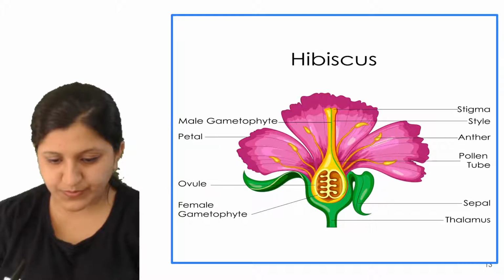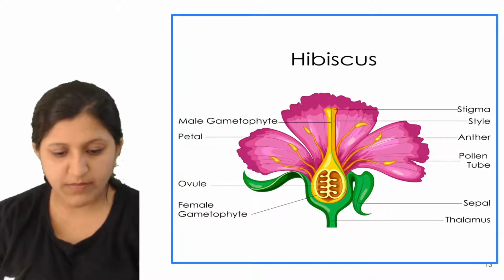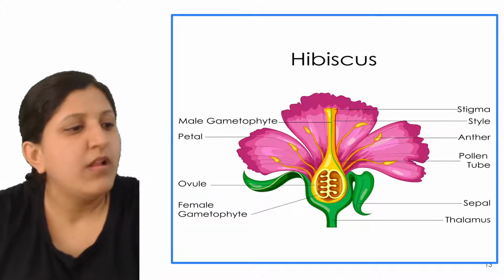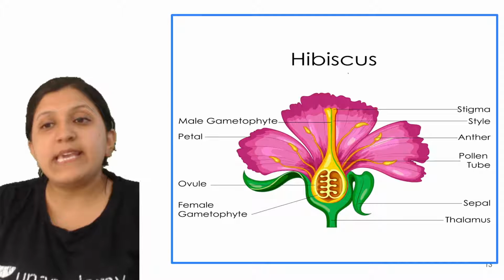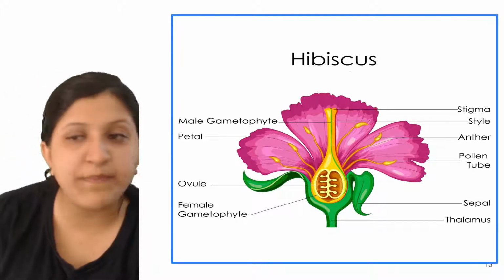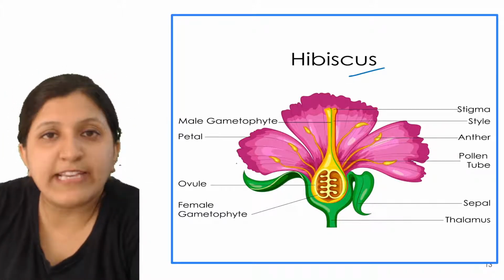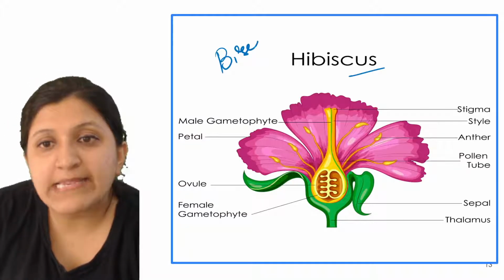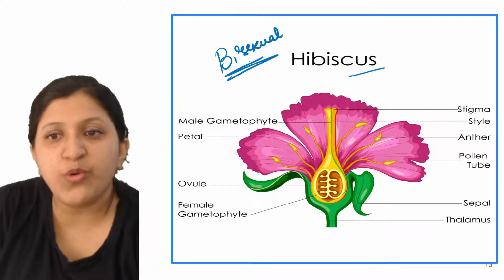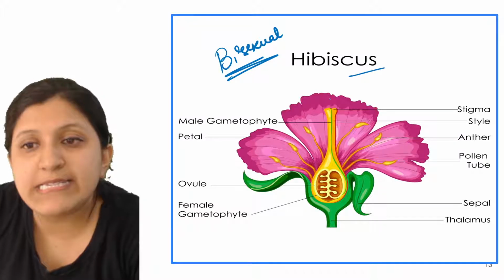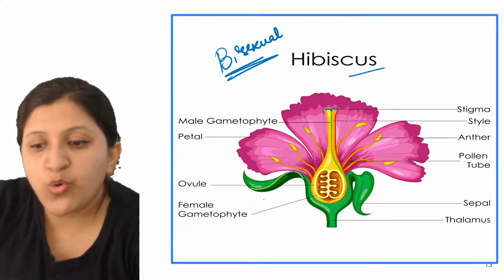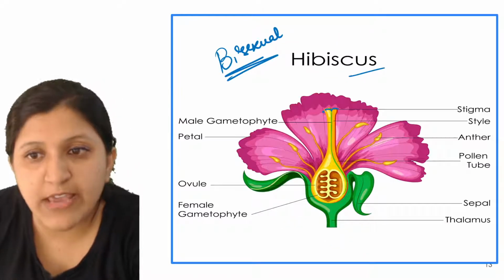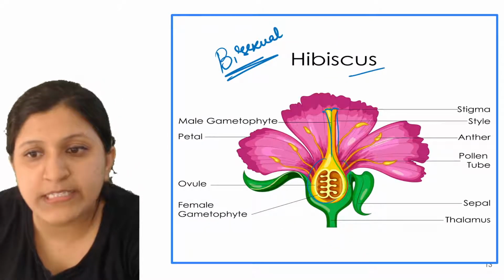Just a second. All right, so now you can see hibiscus when we mention. Okay, so hibiscus is actually a bisexual flower. So as I already discussed with you all, this is now a stigma. Okay, so here I have drawn, stigma is there, style is there, ovary. So same way stigma, style, ovary is present.